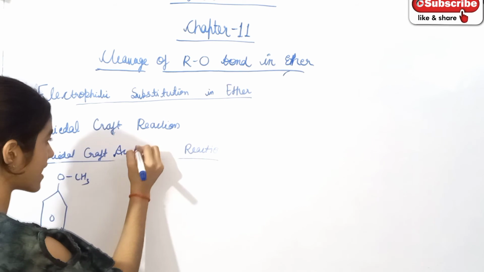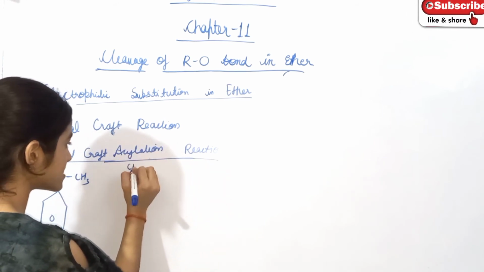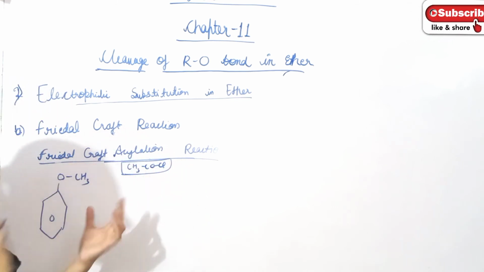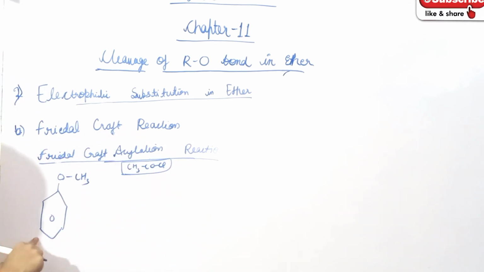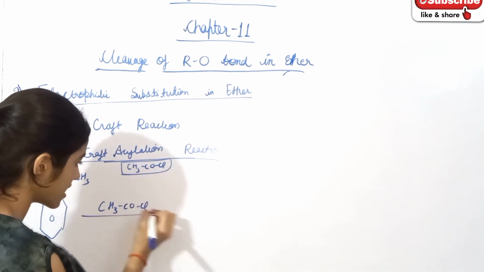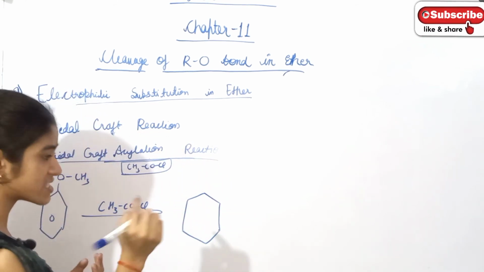Friedel-Crafts acylation reaction. In acylation, CH3COCl is used in the place of alkyl chloride. This is anisole, and when it is treated with CH3COCl, then what will form? 2-methoxyacetophenone.